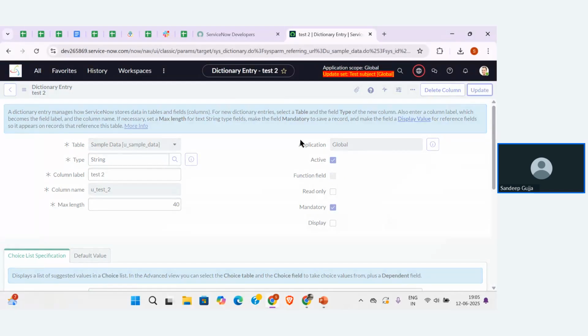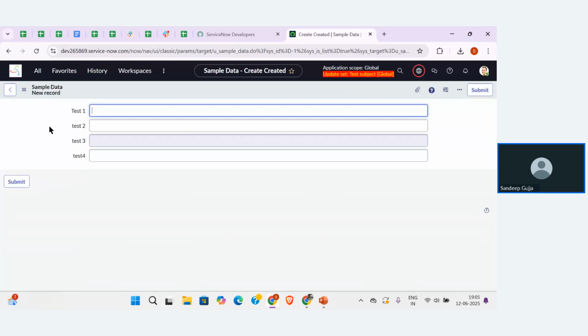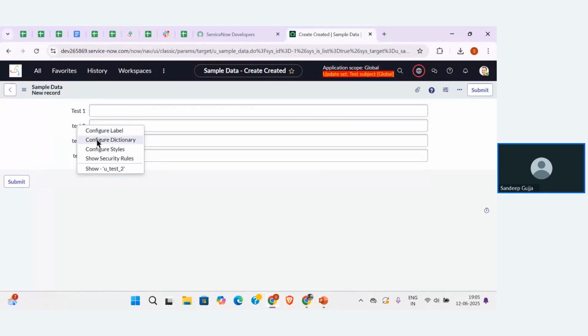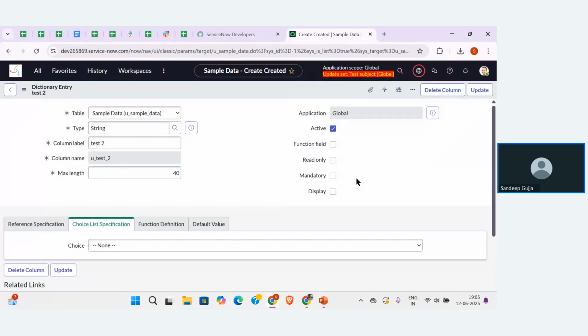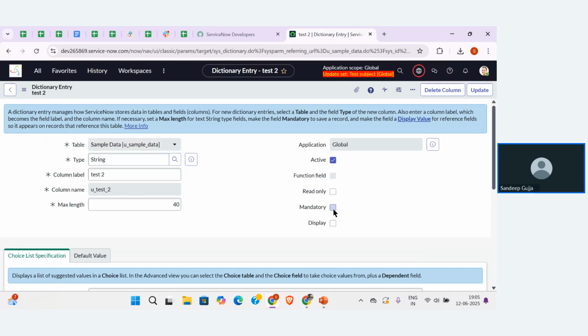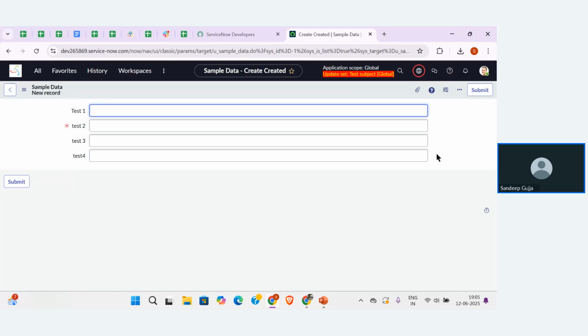Now you can see we have made the test2 field a mandatory field. It was not loaded yet, so let me do that once again. Config Dictionary, then choose the option Mandatory, then update the configuration so that it will reflect on the form. Also, I'm making the test3 field a read-only field, guys. Let me do that.